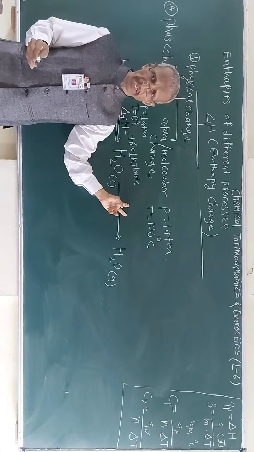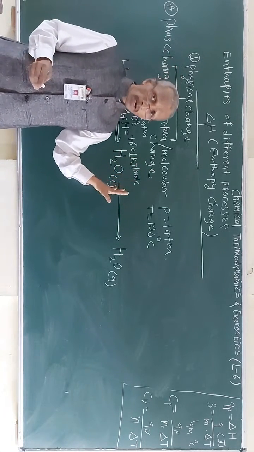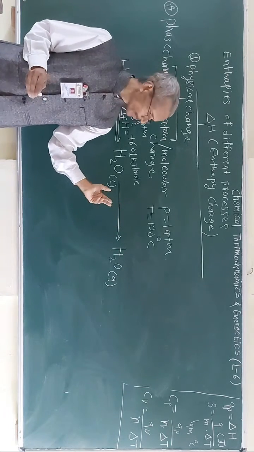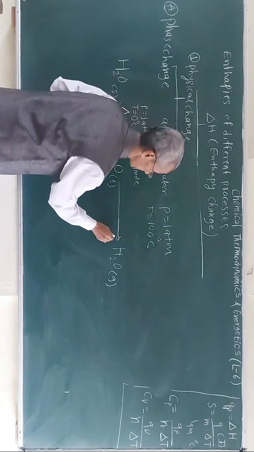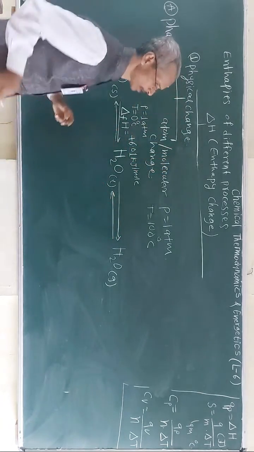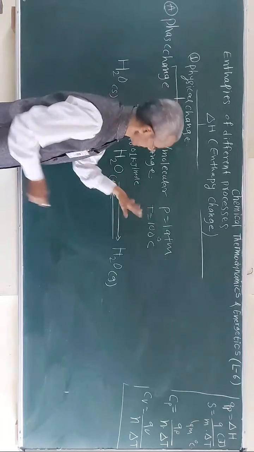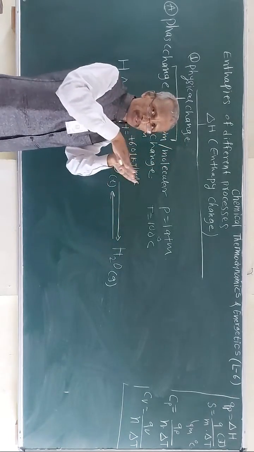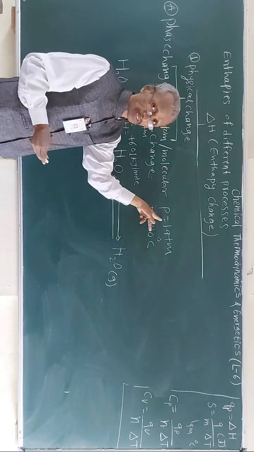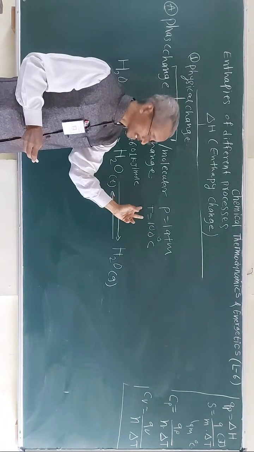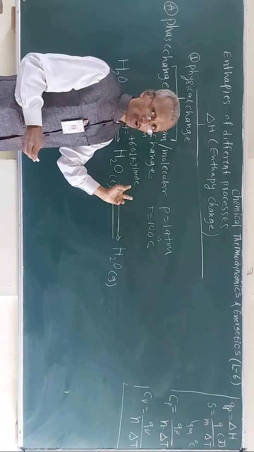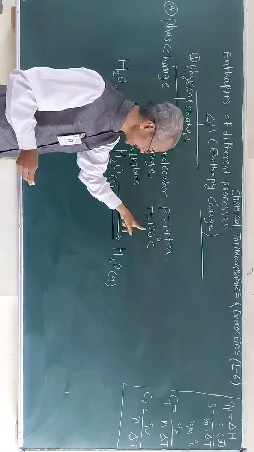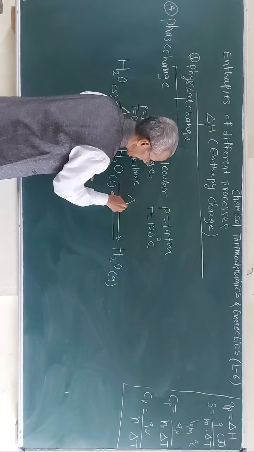So what is the definition of boiling point? That is when the vapor pressure becomes 1 atm, right? The vapor pressure of this, they are in equilibrium. So one can represent like this also. At 100 degrees Celsius and constant pressure, all the given water is converted into gas, the temperature remains constant at 1 atm pressure, right? So here the vapor pressure of the liquid becomes 1 atmospheric pressure at 100 degrees Celsius, and because heat is absorbed.